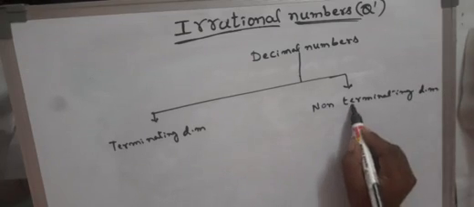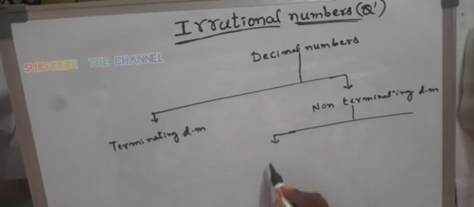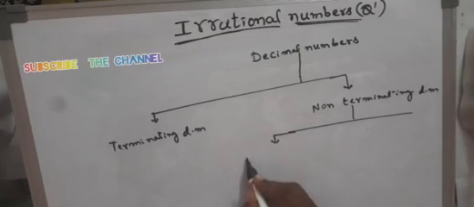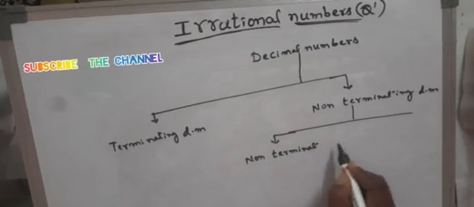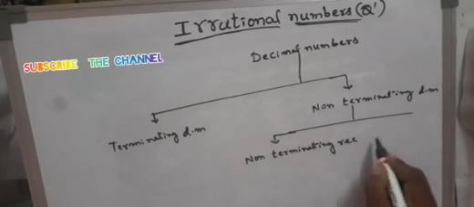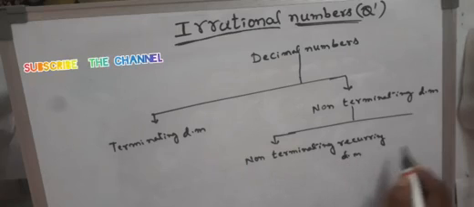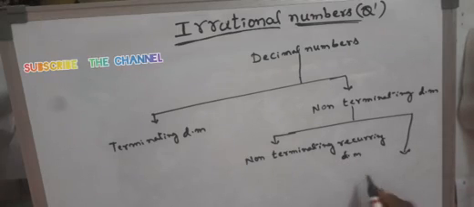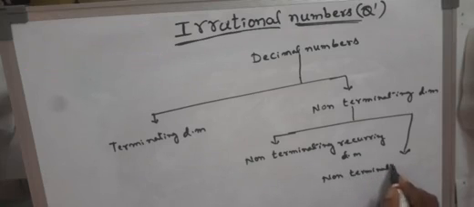Non-terminating decimals can be again classified into two types. The first one is non-terminating recurring decimals, whereas the other one is non-terminating and non-recurring decimals.